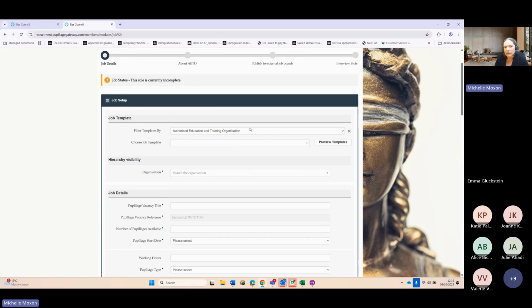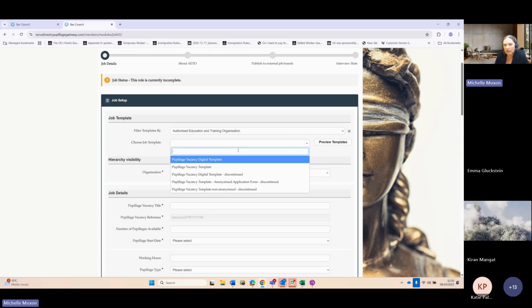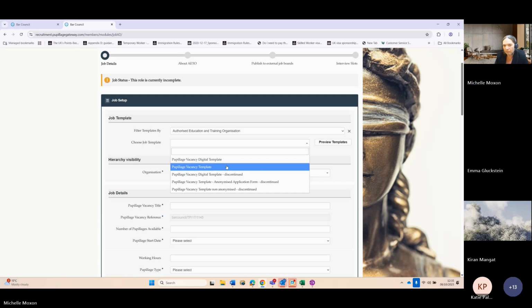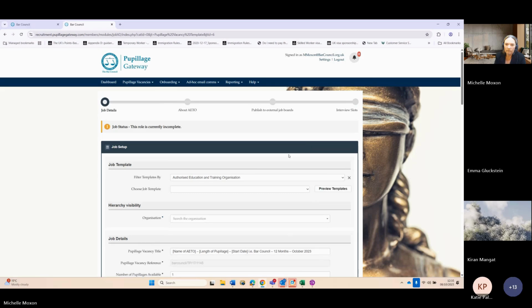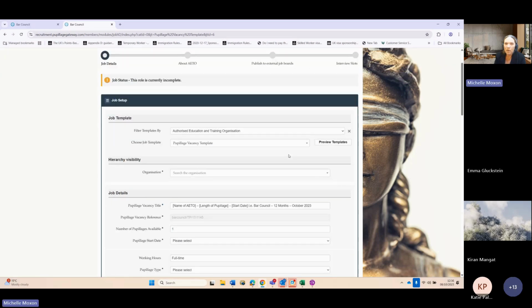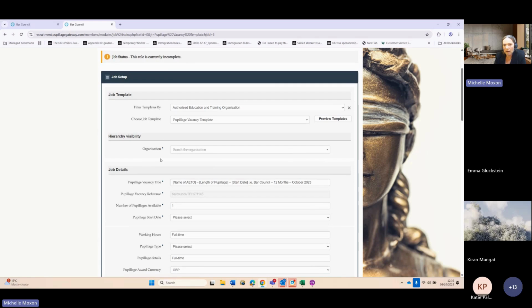So where the filter template section is, if you leave it as AETO and come down to here and pick the pupillage vacancy template, this will now pre-populate the template and ask you to complete all the required questions.